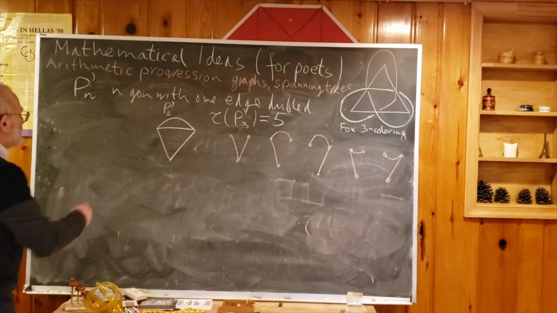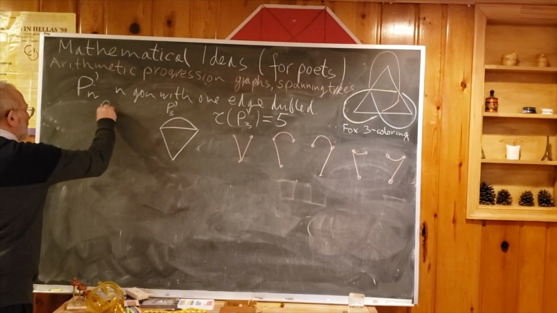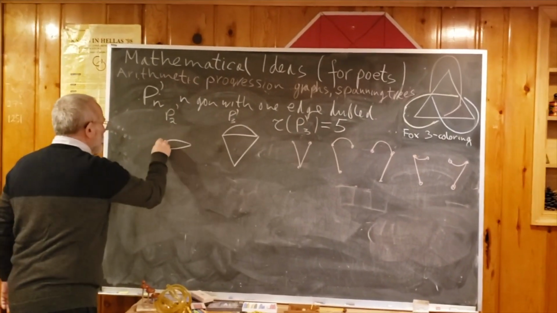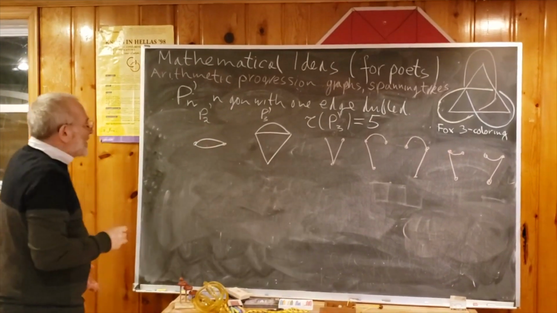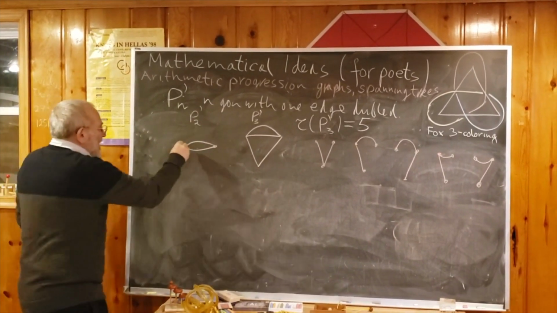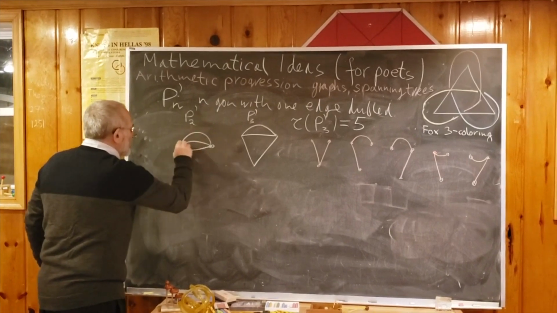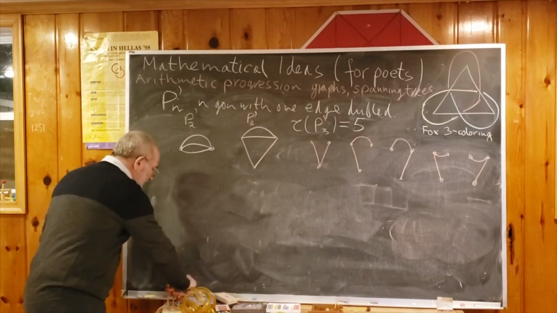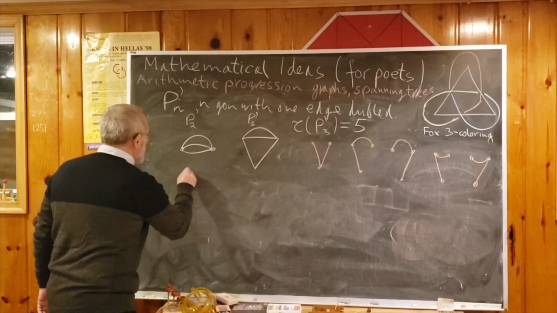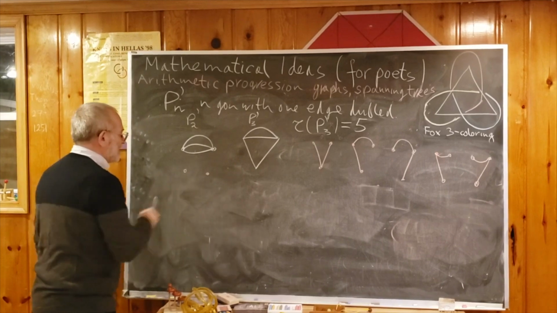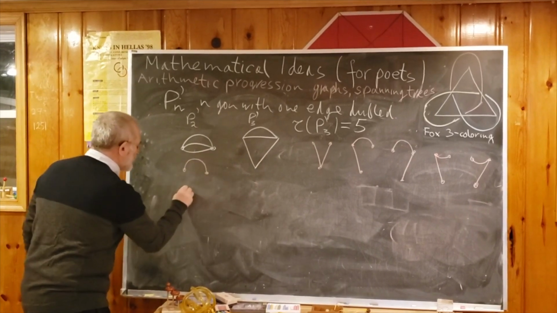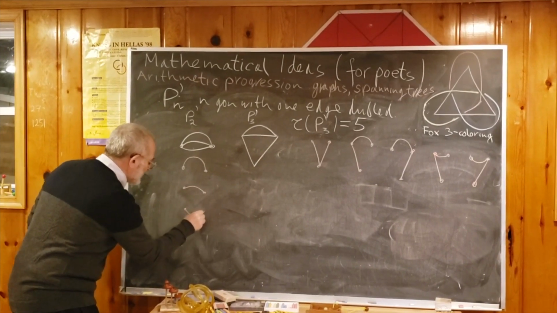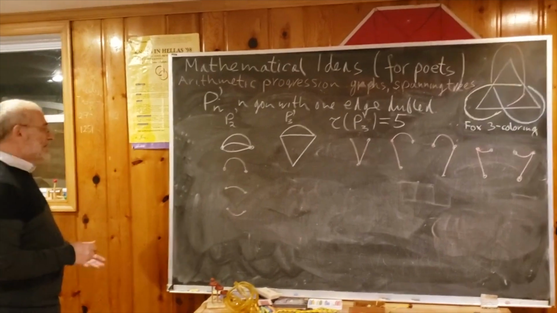Maybe what happens for P2 prime. So we know we have to start from a 2-gon. But now we have to double one of these edges, which is adding another edge. How many spanning trees does this graph have? Of course, one edge is already a spanning tree. So it may be this, it may be this, or it may be this. There is no choice. One edge is a tree.